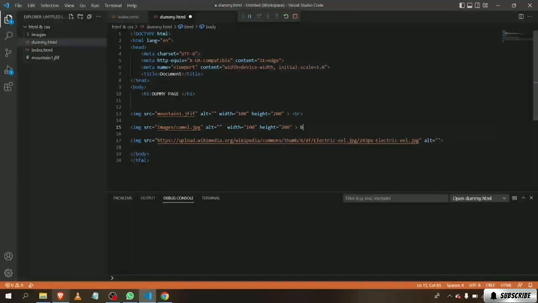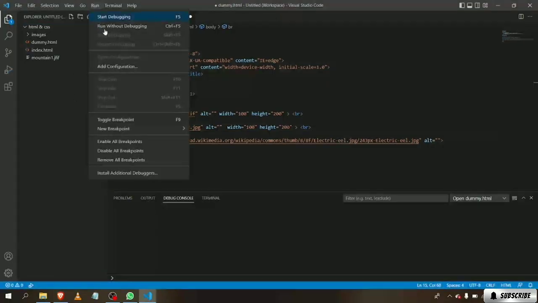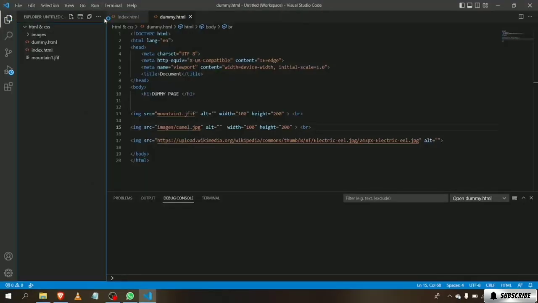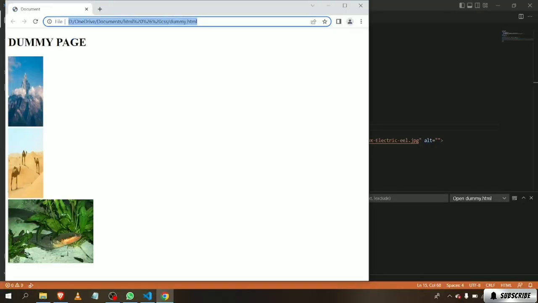We're just gonna apply a break tag. Now we're gonna just cut this. Now you can see the image is downwards.